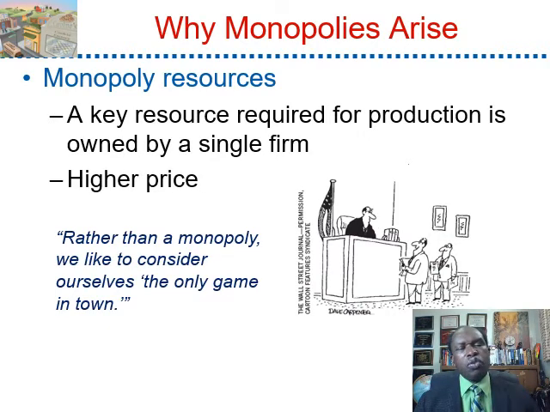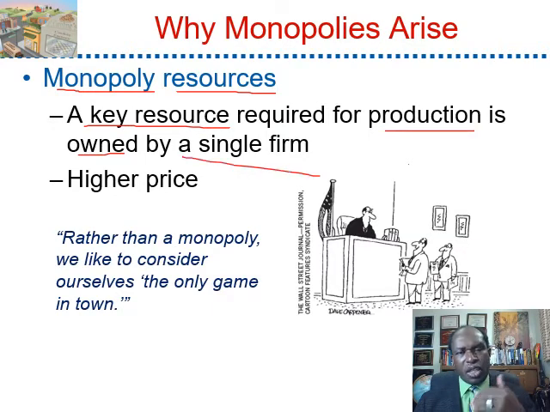One reason for barrier to entry is monopoly resources. What are monopoly resources? Key resources required for production are owned by a single firm. Because the monopoly owns those resources, it is the only one that can produce the product. Without those resources, you will not be able to produce it, so the monopoly can charge higher prices.